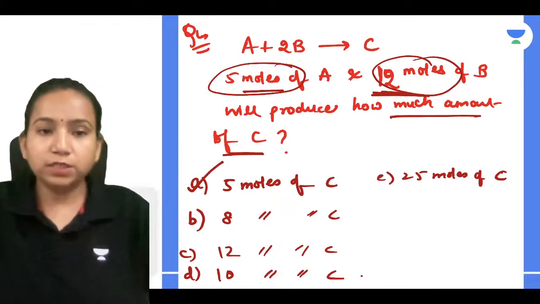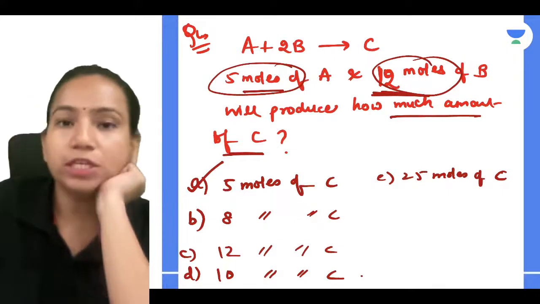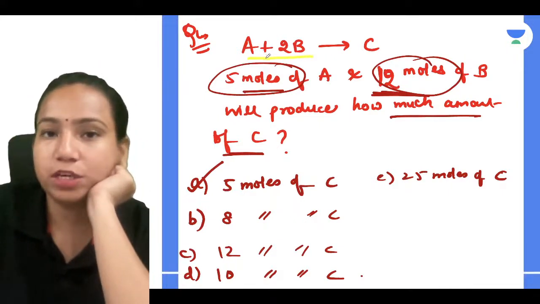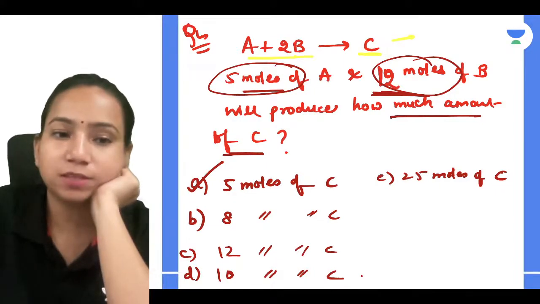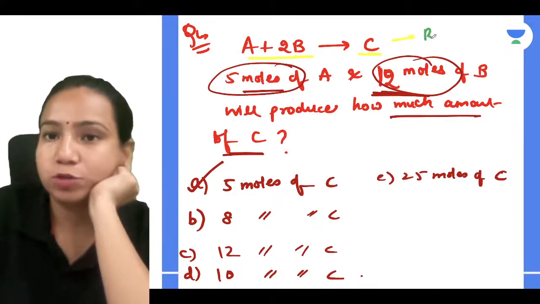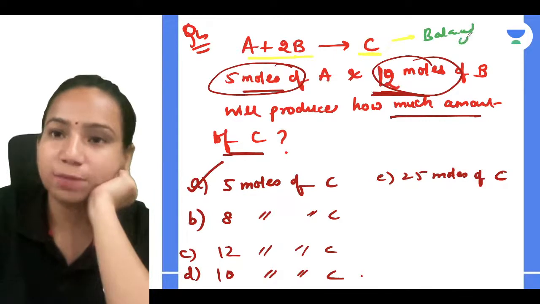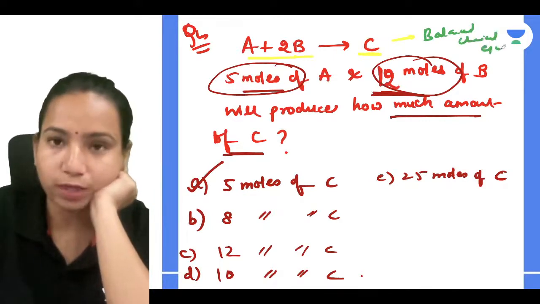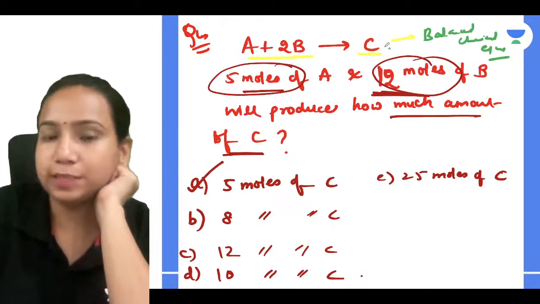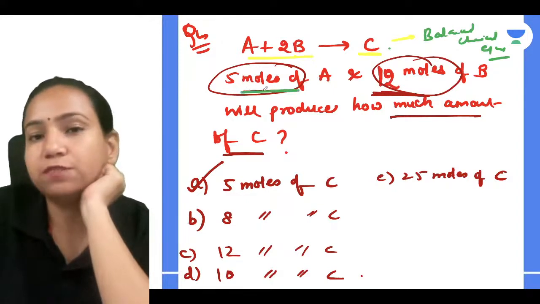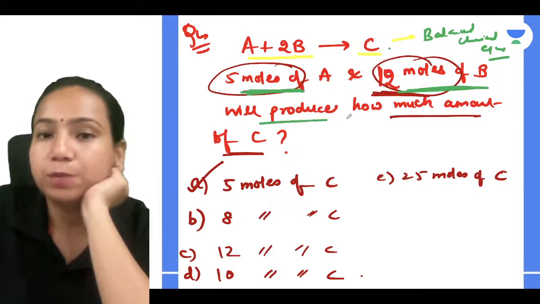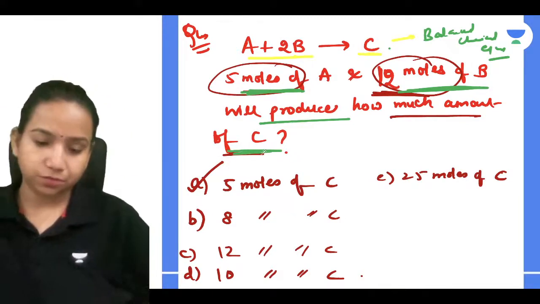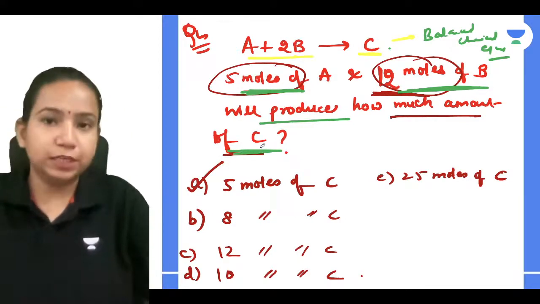See, what is the question given here? This is the equation given: A plus 2B gives C. This is a balanced chemical equation, so you have to relate only. And they are saying in the question that when you take 5 moles of A and 12 moles of B, how much amount of C will it produce. So it's a stoichiometry related question.